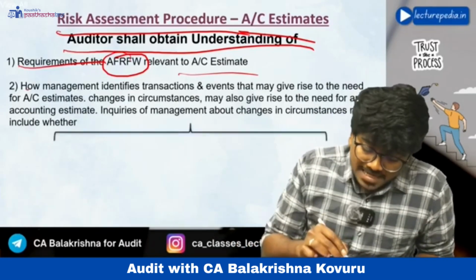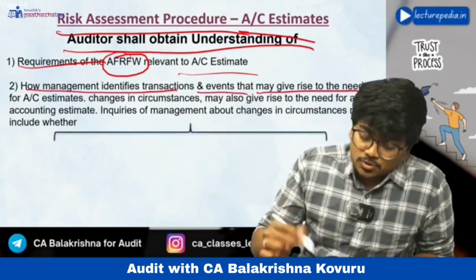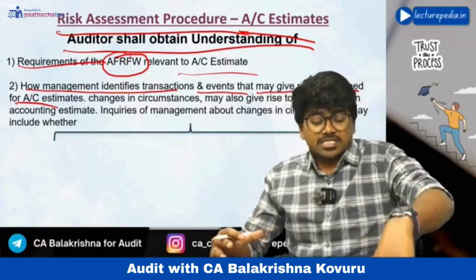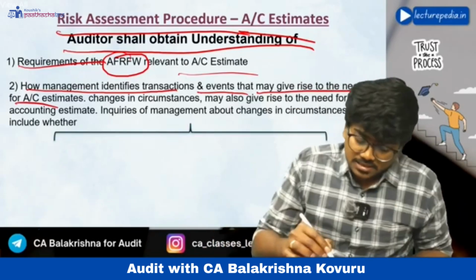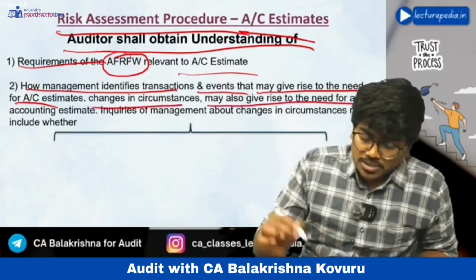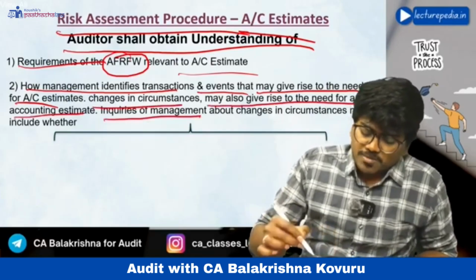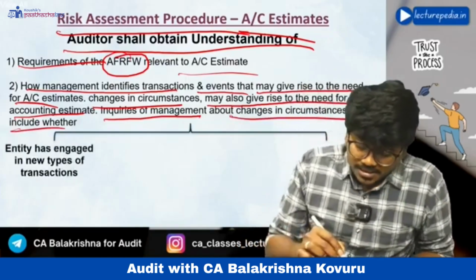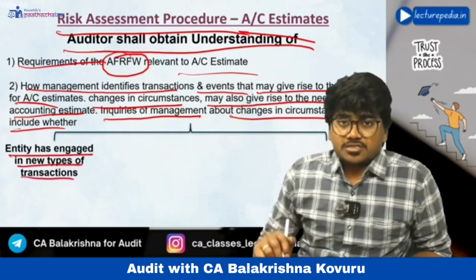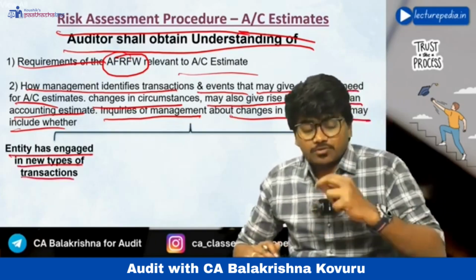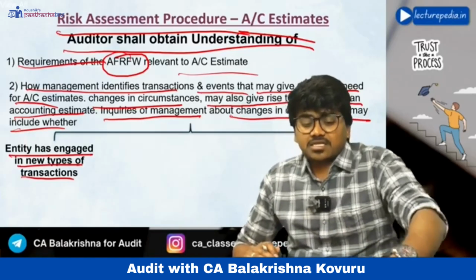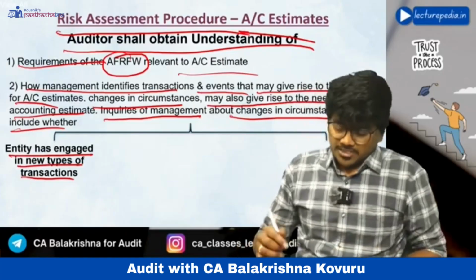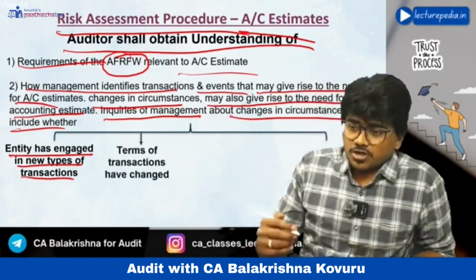And how management identifies transactions and events that may give rise to the need for accounting estimates. Okay, how management has identified that this transaction will require an accounting estimate. The auditor needs to understand that. And changes in circumstances may also give rise to the need for accounting estimates. Inquiries of management about changes in circumstances may include whether the entity has engaged in new types of transactions. Okay, the auditor needs to inquire with management whether the entity has entered into new transactions. If new transactions are entered, whether estimation is involved for such a new transaction. Okay, this is the risk assessment procedure the auditor is performing.